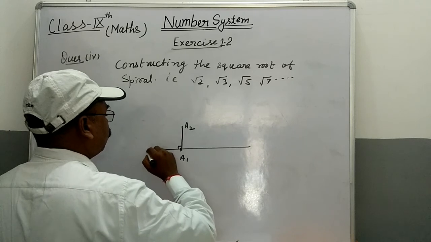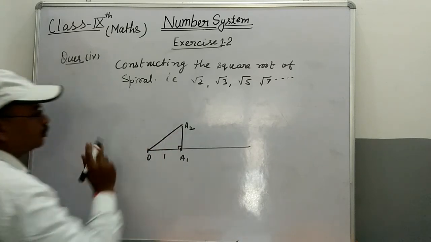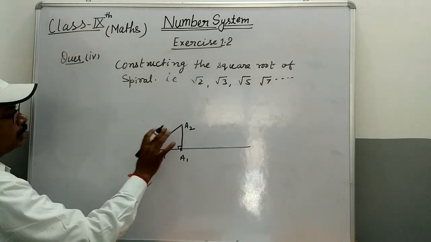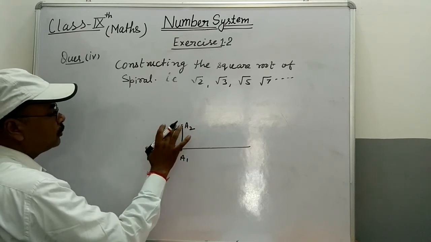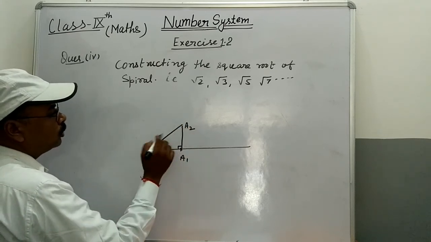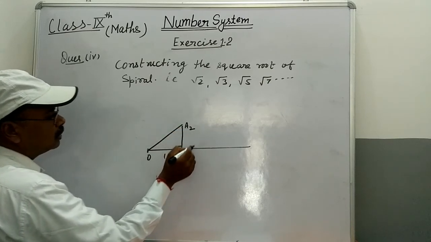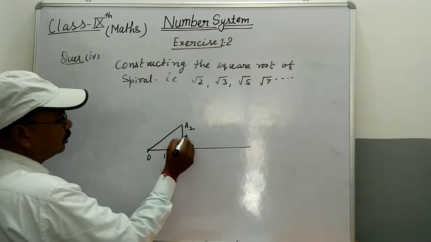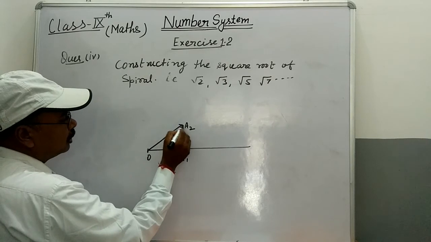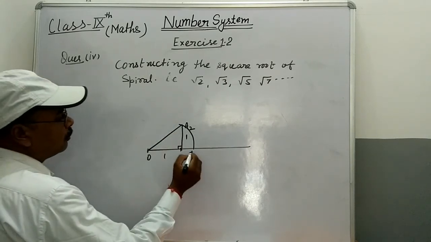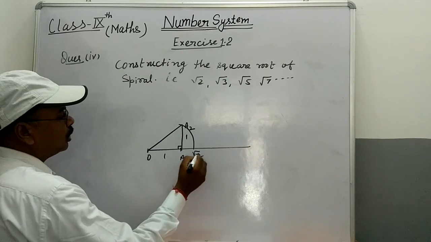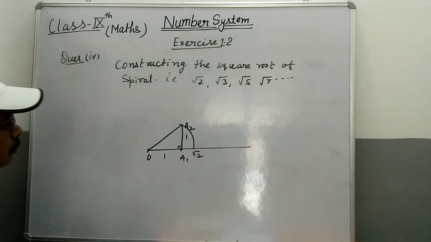Join OA2, and at point O take radius OA2 and draw an arc. This is the value of under root 2 on the number line.